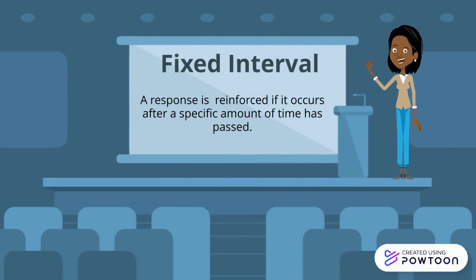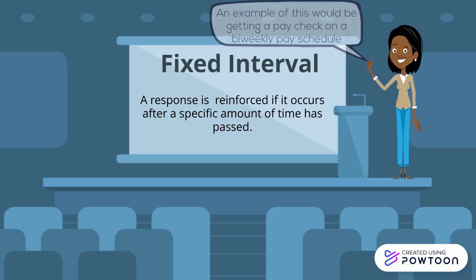In fixed interval schedules of reinforcement, a response is reinforced if it occurs after a specific amount of time has passed. An example of this schedule would be getting a paycheck on a bi-weekly pay schedule.